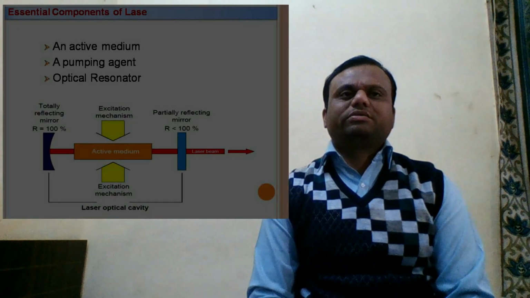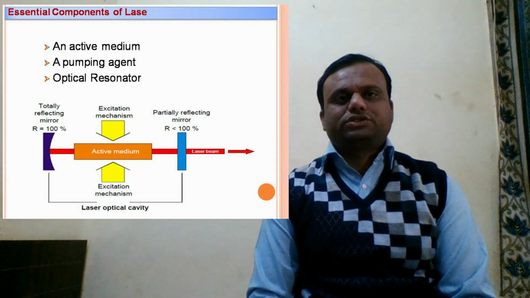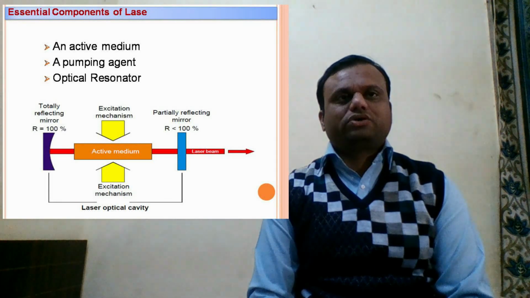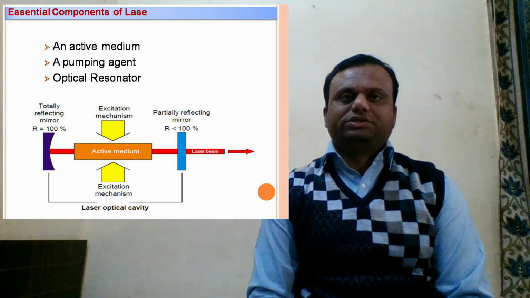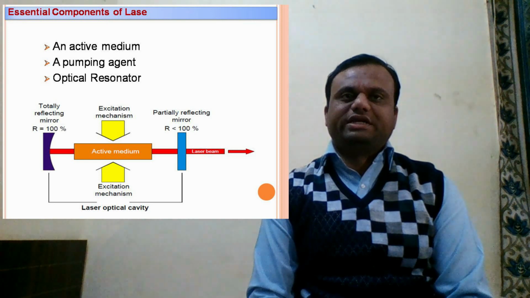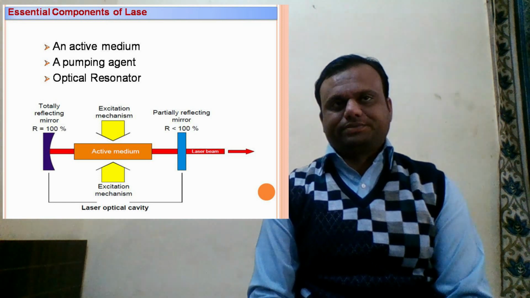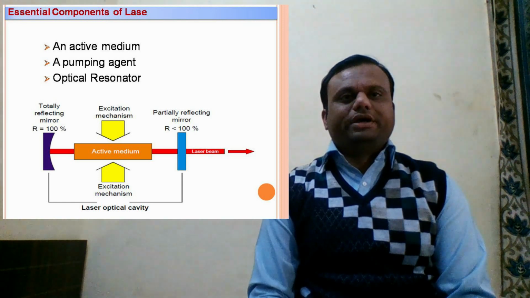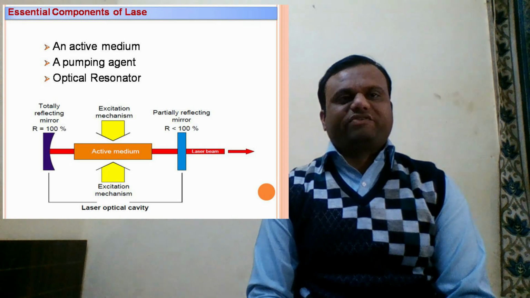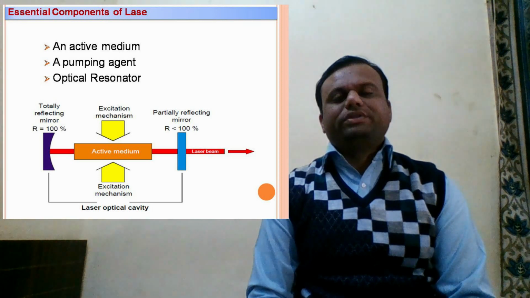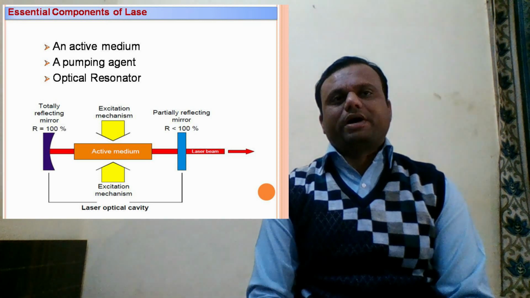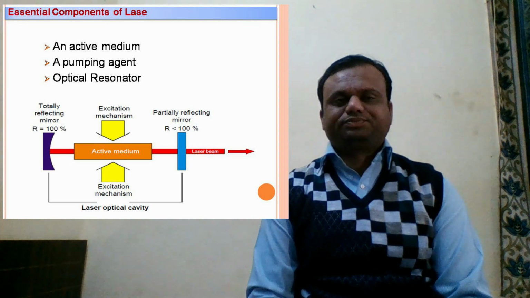Now a laser is nothing but a device, and the device consists of a few parts, or we can say the essential components required for the laser device are the active medium, pumping agent, and optical resonator. There are three parts in the case of a laser: one is the active medium, then pumping, and the optical resonator.